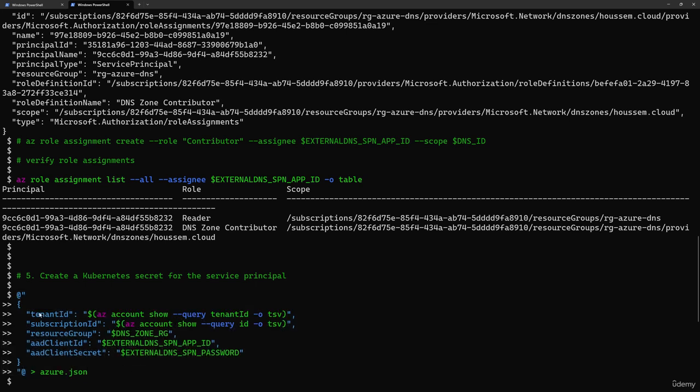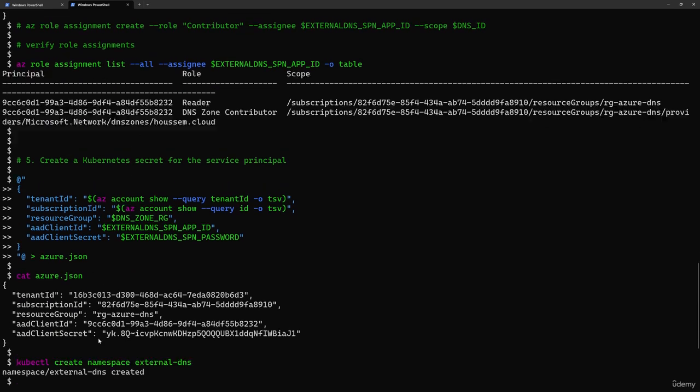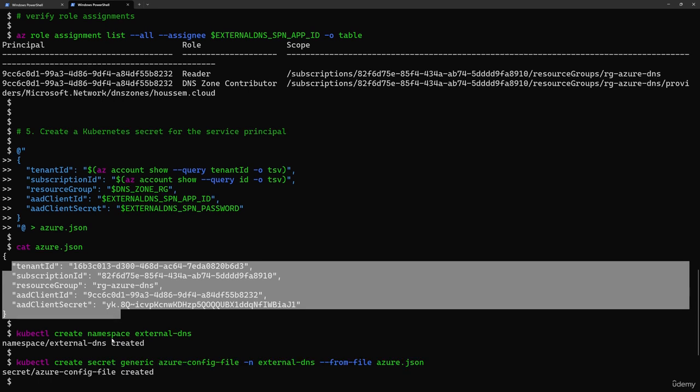That JSON file will contain the tenant, the subscription ID, and the resource group name for the DNS zone, and here I'm using environment variables to pass those values. It will also use the client ID and the client secret from my service principal that I created earlier. If I show the content of azure.json, I will see this information displayed right here.